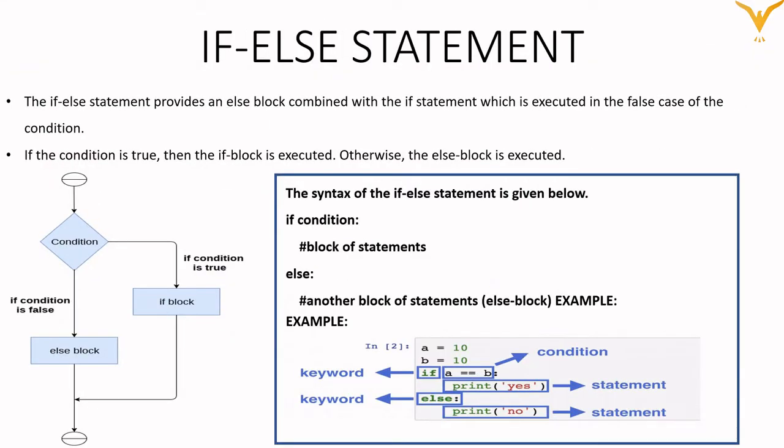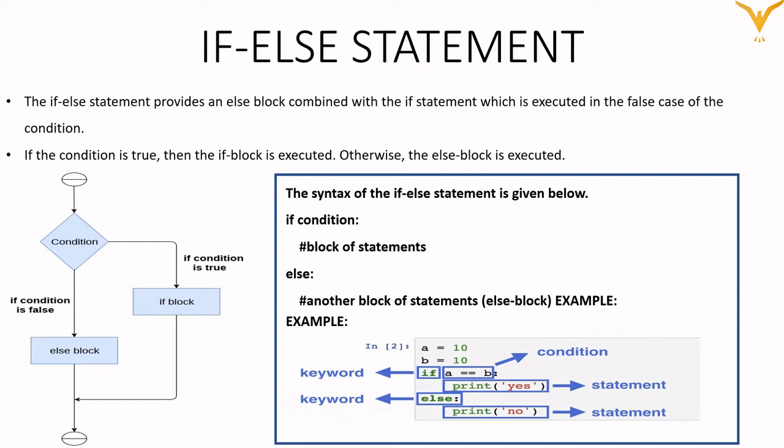The if else statement provides us with an else block, which is combined with the if statement and which is executed in the false case. If the condition is true, then the if block will get executed. But what if the condition is false, which was happening in our first case? So if the condition is false, then there is one block that is called the else block.